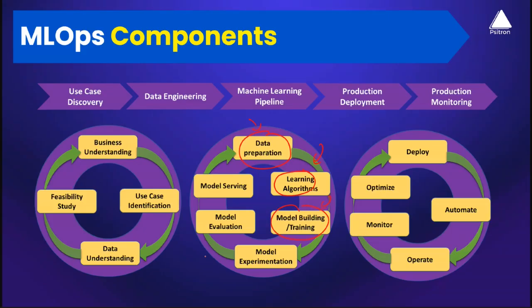Basically, we train, right? And then we conduct experiments. As we discussed, a data scientist conducts various different experiments to come up with the best quality model. And then comes a model evaluation step. What do we do in a model evaluation step? How does any organization know that this is the best model and it is fit to be deployed to production? This is where the model evaluation step comes into the picture.